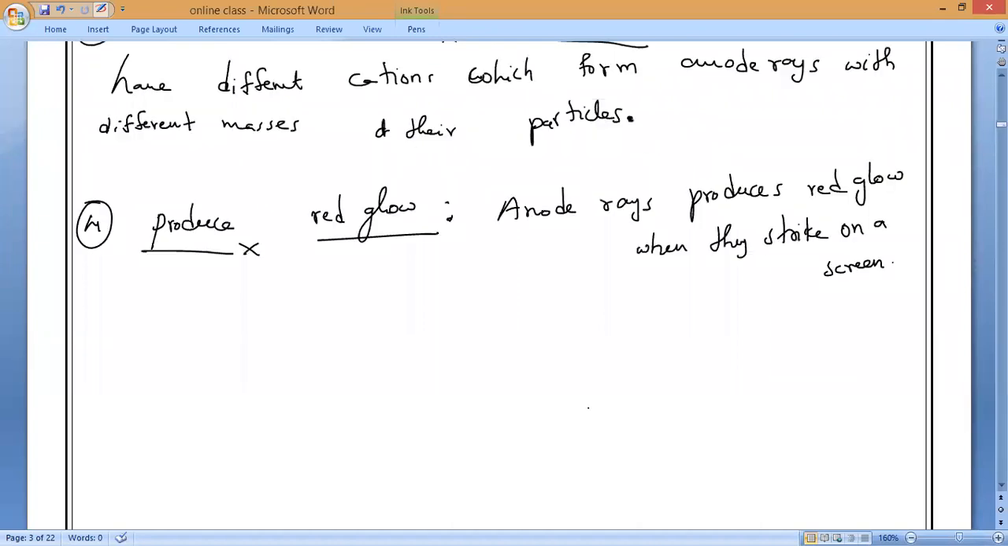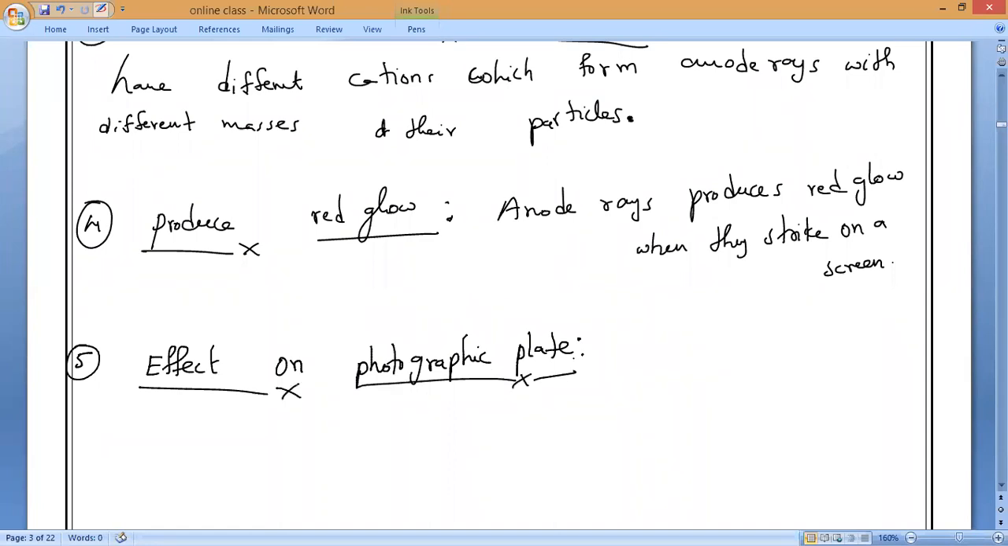Next, the effect on the photographic plate. That is also something you want to note. Well, cathode rays also affect the photographic plate. Do you remember that? Cathode rays, yes or no? All of you. Photographic film. Do you remember that? I've shown you correctly. Yes, sir. Both cathode rays and anode rays will affect it. They affect the photographic plate.